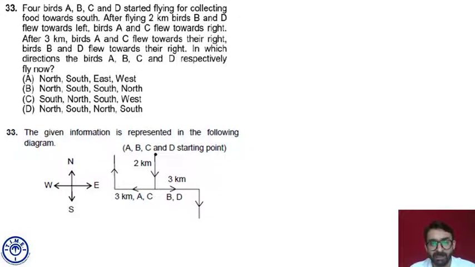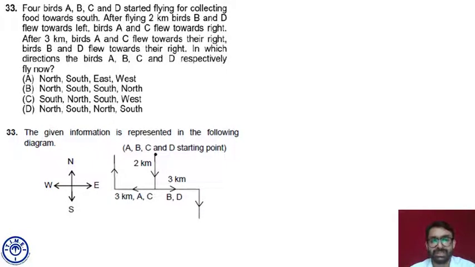A, B, C, D start from this particular point, which is the dark circle, and travel 2 kilometers towards south. Reaching this point, they went their different ways. A pair of birds A and C traveled 3 kilometers towards right. Another pair, B and D, traveled 3 kilometers to left. Then B and D took a right turn and A and C took a right turn after 3 kilometers. Now A and C are moving towards north, B and D towards south. So ABCD's directions are north, south, north and south.